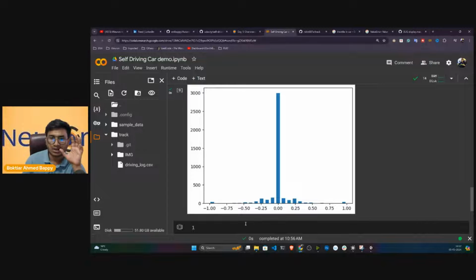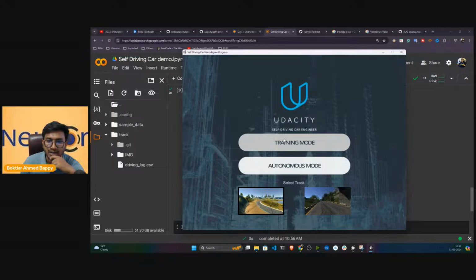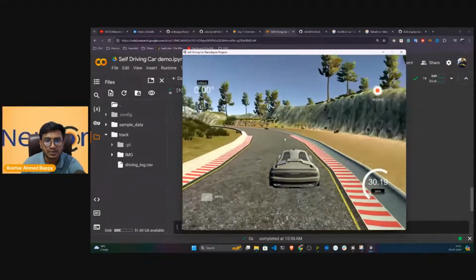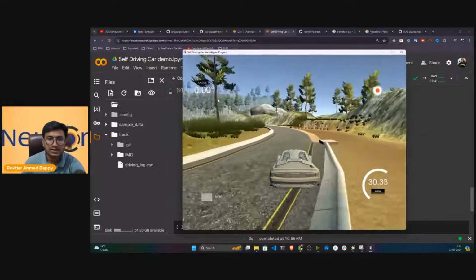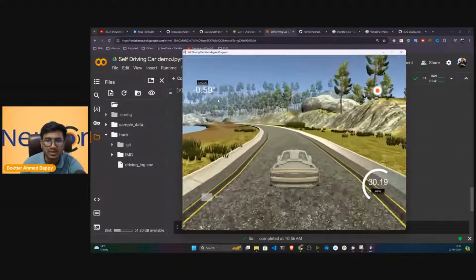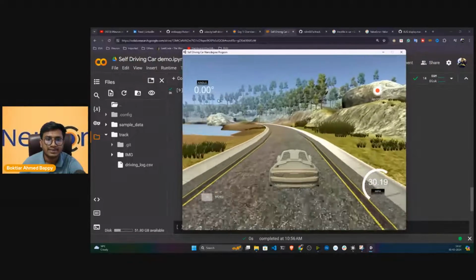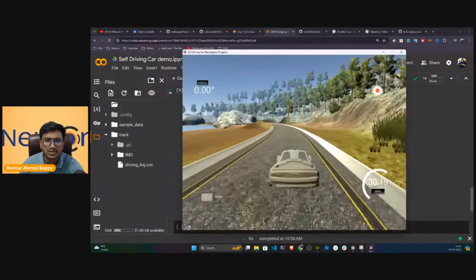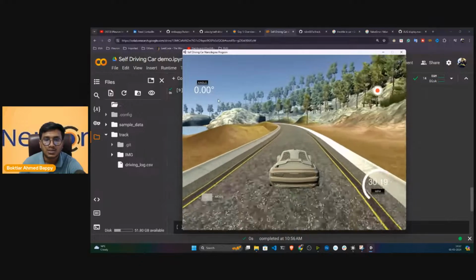Now here, if you see, this is normally distributed, but one issue you can see here: the zero value is more in this particular data. Now, anybody tell me why zero value is more? If I open this particular simulator, click on the training mode and drive the car, just check the angle. Most of the time, whenever you are driving this car, you are driving in the middle position, and zero is captured a lot. Whenever the turning is coming, you just press left and right, but zero position is more.